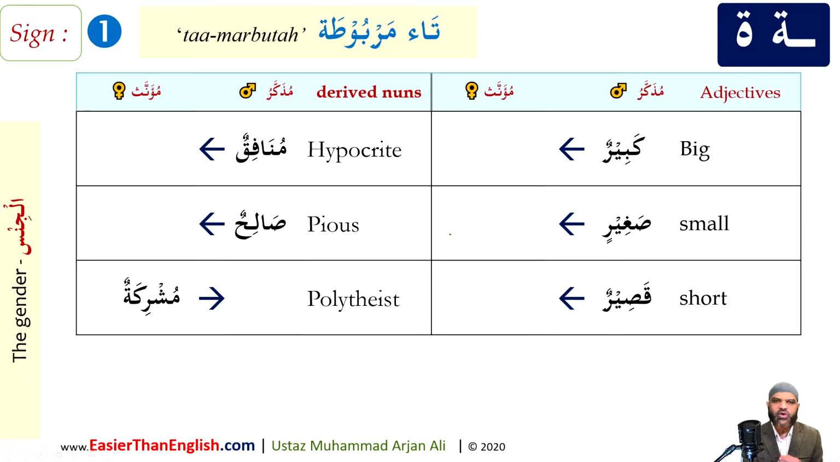Just to illustrate the point, what I'd like you to do is, using the steps I mentioned earlier, convert these words from masculine to feminine. So you have kabirun, write the feminine equivalent. Saghirin, write the feminine equivalent. Qasirun, write the feminine equivalent. Munafiqun, hypocrite, write the feminine equivalent. Salihun, pious, write the feminine equivalent. And mushrikatun, I would like you to go backwards and give the masculine equivalent from the rules that I've told you earlier. So pause the video and please take an opportunity to do this exercise in your notebook, and inshallah I'll go through the answers with you.